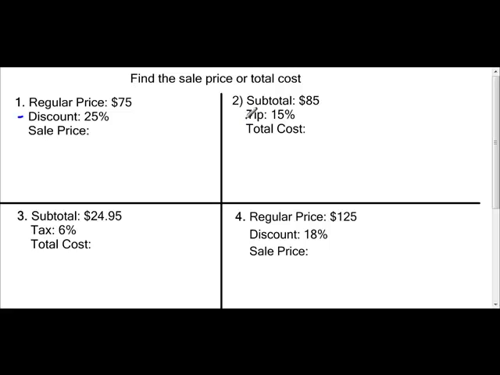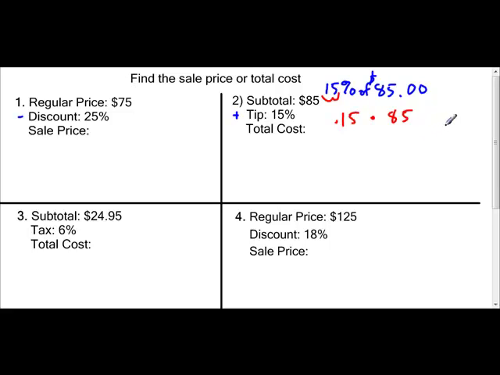Let's look at problem number 2. It's a tip, so we are going to add a tip to the original price. So we take $85, or what they're really asking is 15% of $85, correct? Now, first thing I'm going to do is I'm going to move my decimal 1, 2. So I have 0.15 times 85. And I'm going to leave off the decimal and the zeros there because I don't really need those.